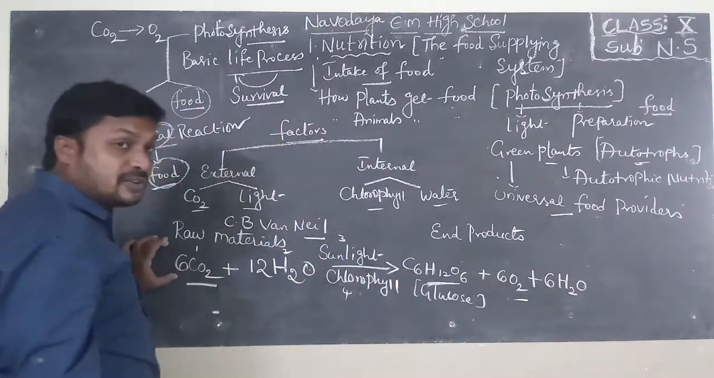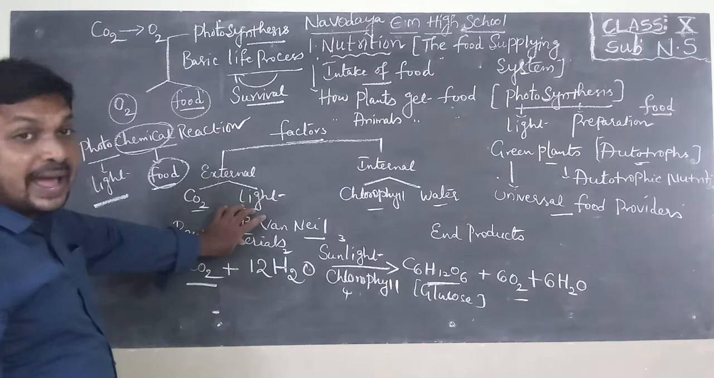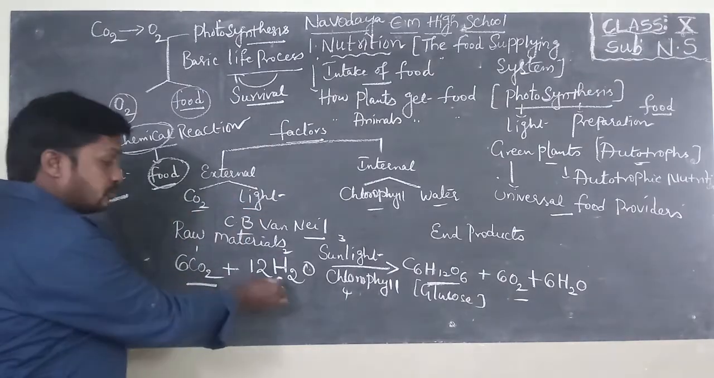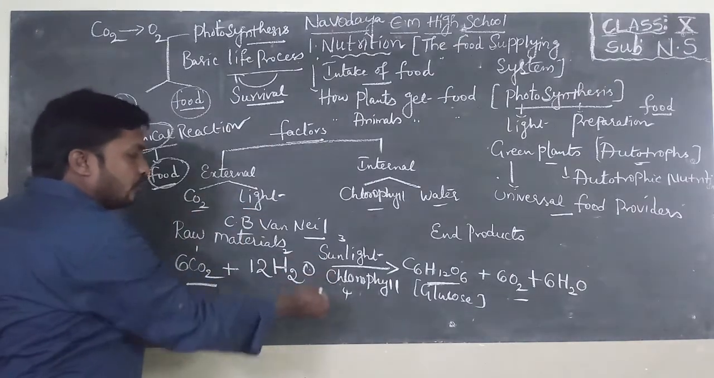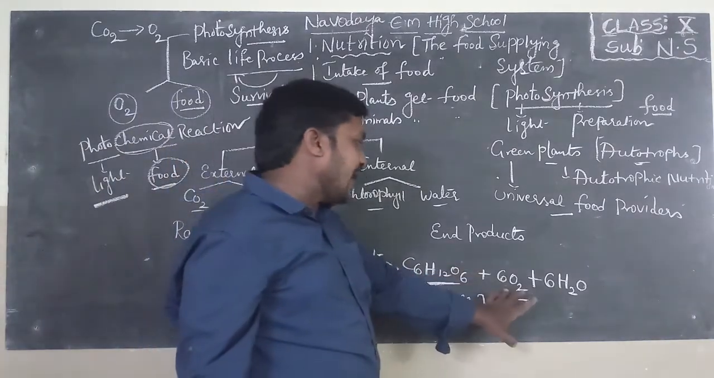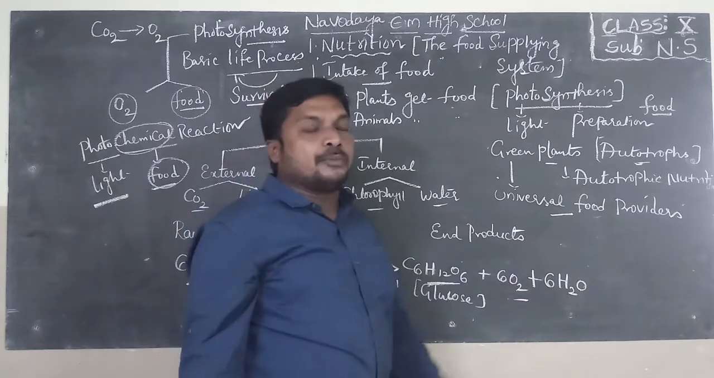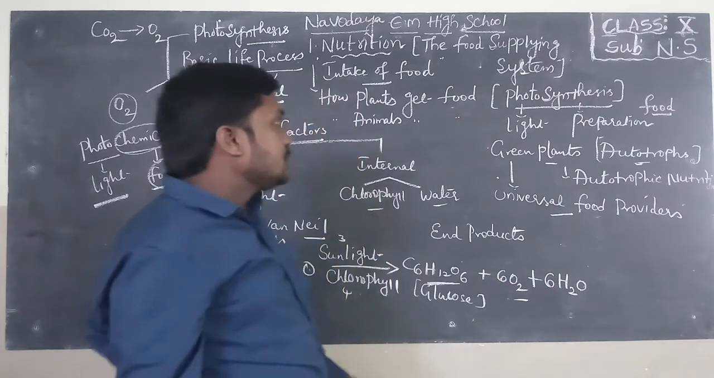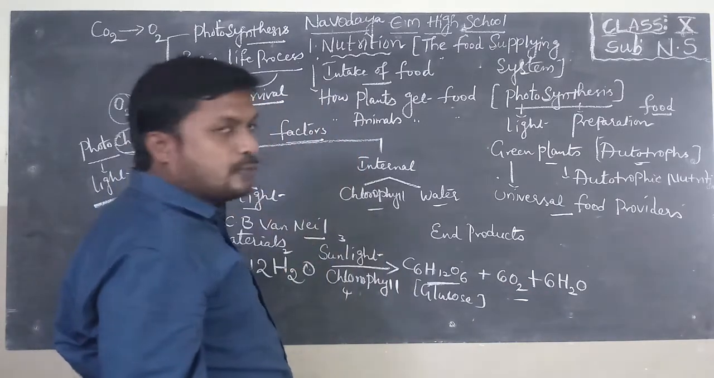This is the balanced equation proposed by C.B. Neal. 6CO2 plus 12H2O, in sunlight by chlorophyll, gives C6H12O6. This is the formula of glucose, and a gas released known as oxygen. Some amount of water also will be released. So this is about the equation of photosynthesis.